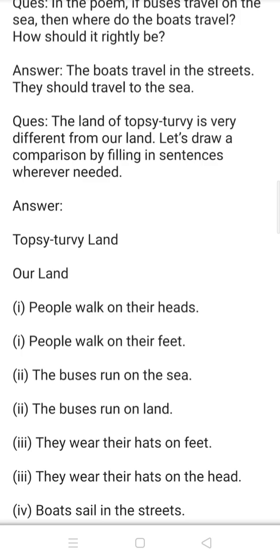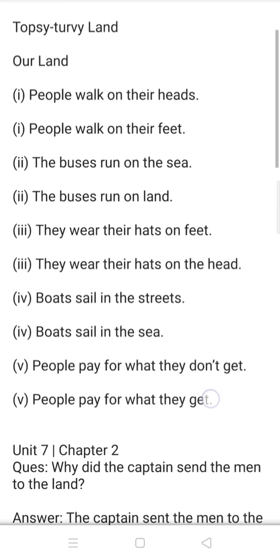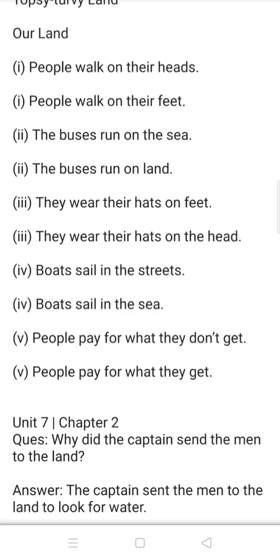The land of Topsy-Turvy is very different from our land. Let's draw a comparison by filling in sentences wherever needed. The first one is from Topsy-Turvy Land and the second one is our land. Option 1. People walk on their heads in Topsy-Turvy Land, whereas people walk on their feet in our land. Number 2. The buses run on the sea in Topsy-Turvy Land and the buses run on the land in our land.